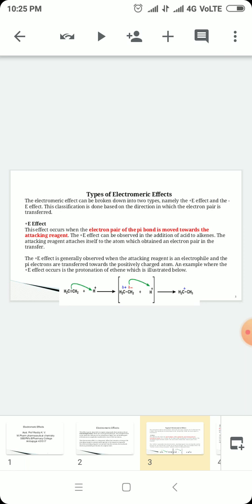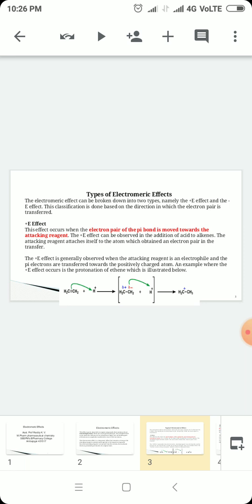Okay. So we discuss the plus E effect. What is the positive E or positive electromeric effect? This effect occurs when the electron pair of the pi bond is moved towards the attacking reagent. This is the most important thing, which is indicated in red. Electron pair of pi bond means the pi bond containing electron pair is moved towards the attacking reagent. Okay. The plus E effect can be observed in the addition of acid to alkene. You can see next there is an example.